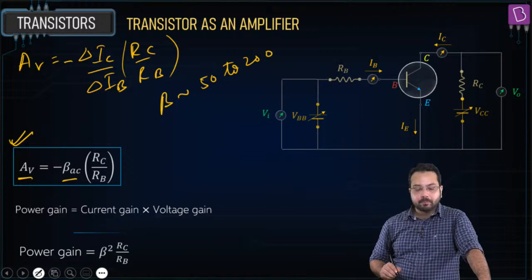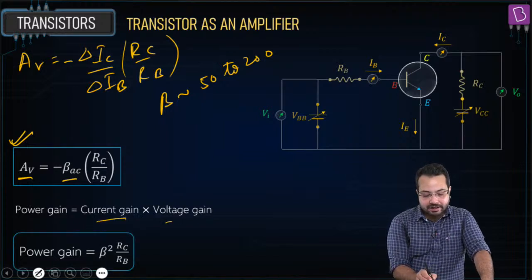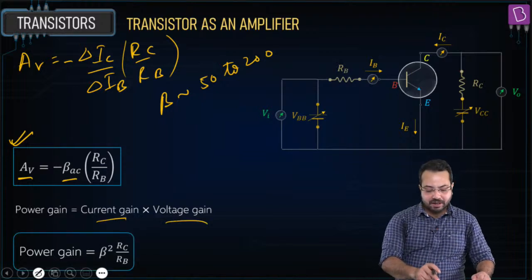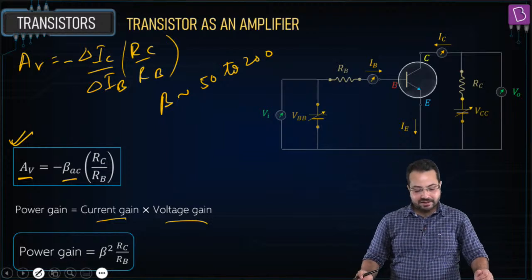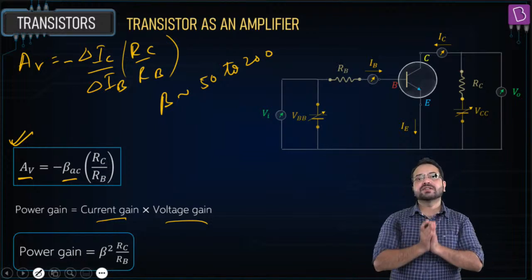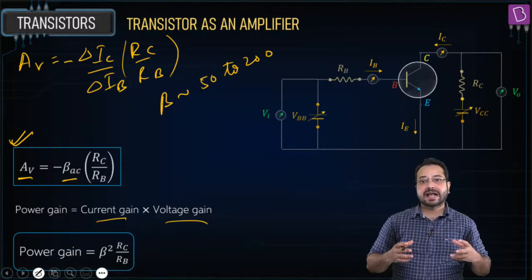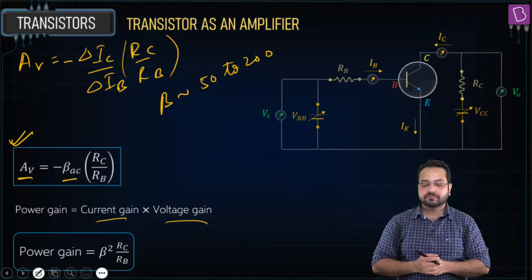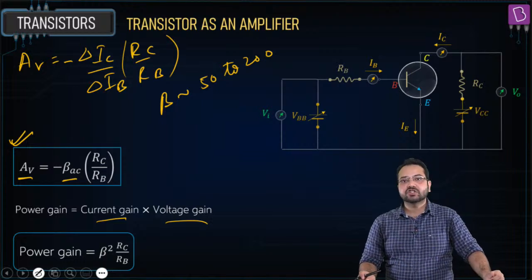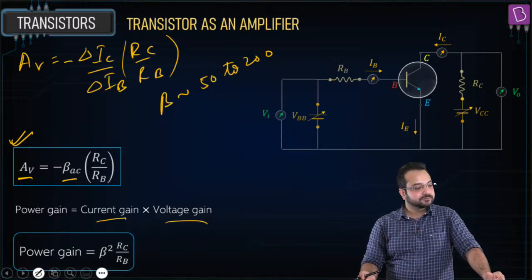And also the power gain is given by the current gain into the voltage gain. So you can simply multiply it by beta, and you are going to get the power gain. So this is the idea behind the transistor acting as an amplifier. We get a voltage gain. Is that correct?